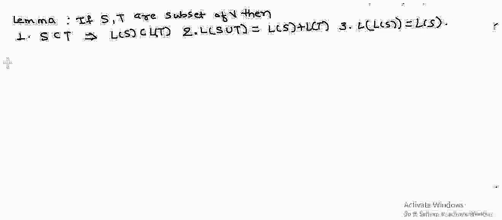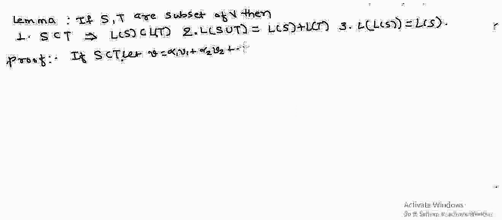Now the proof. What is given? Assume that S is a subset of T. Let us suppose that I have v equal to alpha 1 v1 plus alpha 2 v2 plus alpha n vn.